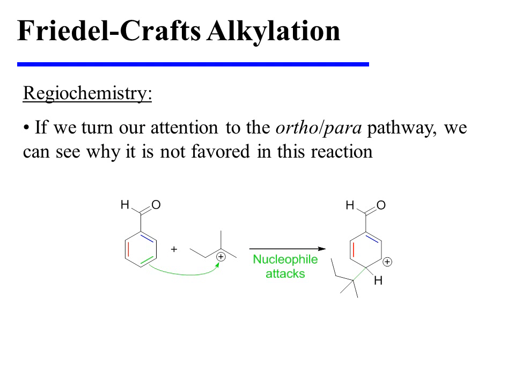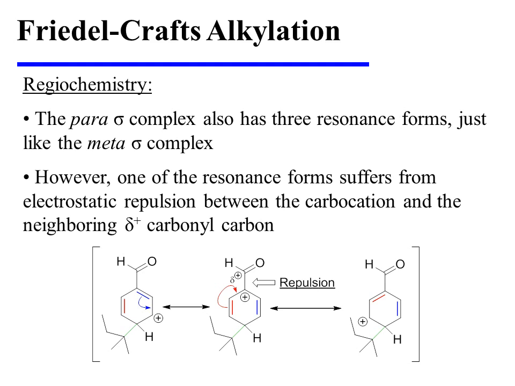If we now turn our attention to the ortho-para pathway, we will see why it is not favored in this particular reaction. Shown here, we see the attack of a pi bond of the aromatic ring on the tertiary carbocation to generate a para-substituted sigma complex. This para-sigma complex also has 3 resonance forms that delocalize the charge around the ring. This is very similar at first glance to the meta-sigma complex.